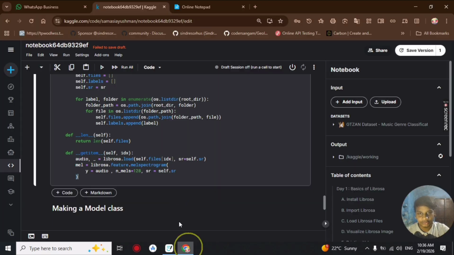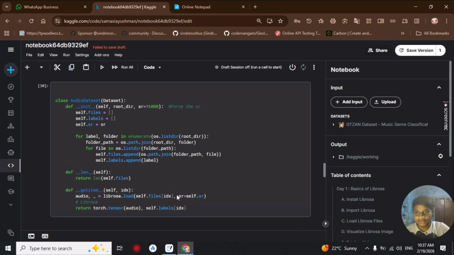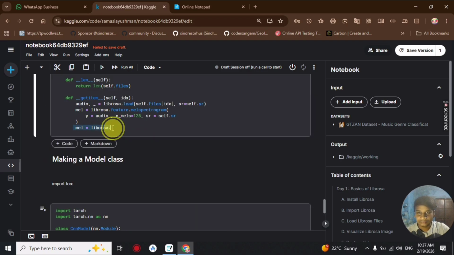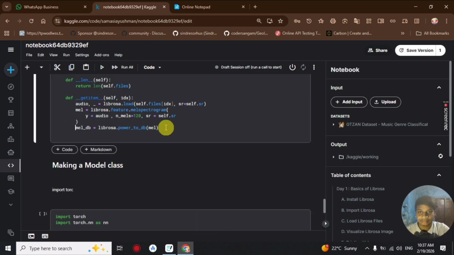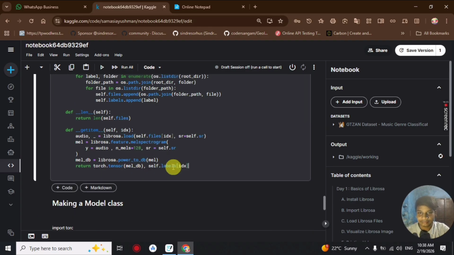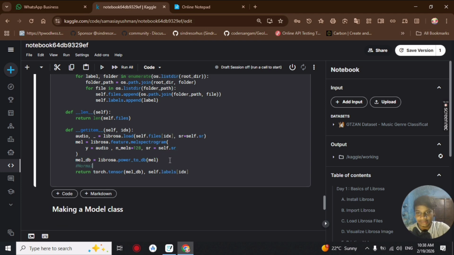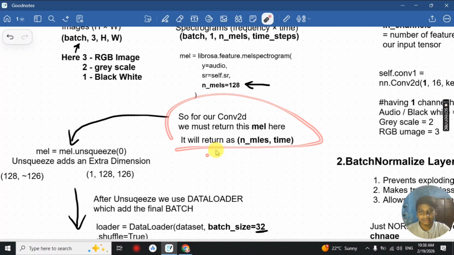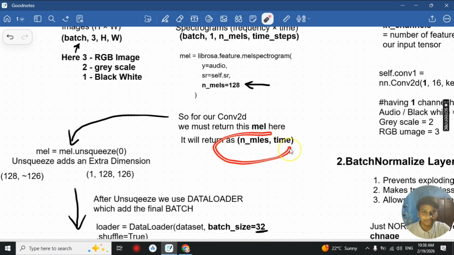Then we use librosa.power_to_db to normalize it, and return this as a torch tensor with the label. With this we return the correct n_mels and time as a tensor.